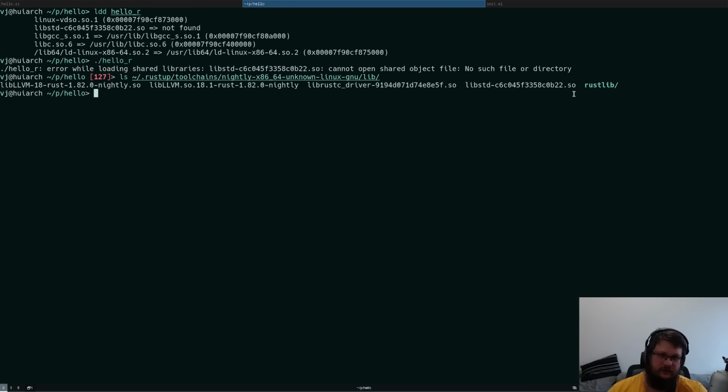This is the one we're looking for. So we can either copy this shared library near our file, or we can just set LD_LIBRARY_PATH, something like this. So we can prepend LD_LIBRARY_PATH with the path to this folder and run our executable, and now it works.